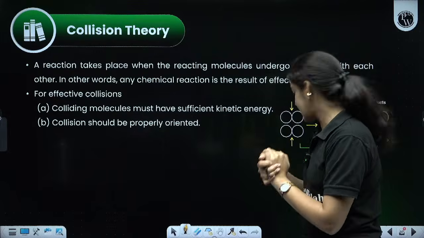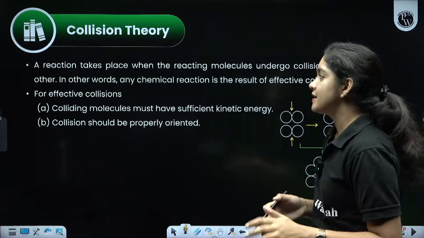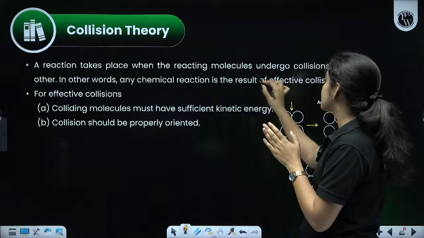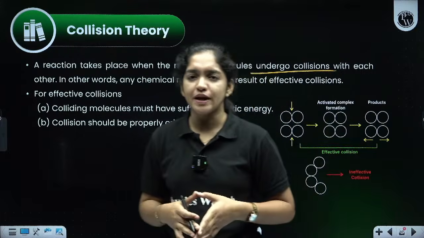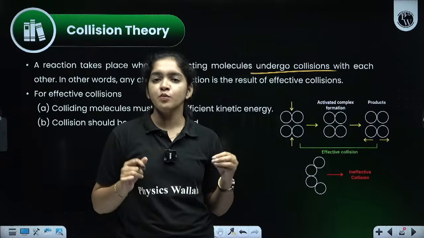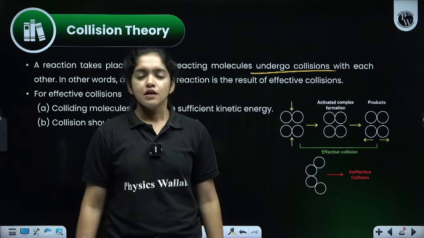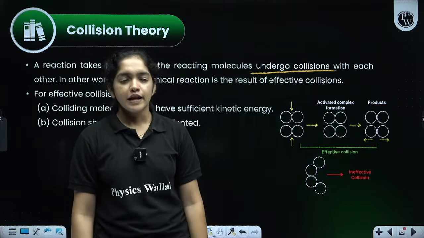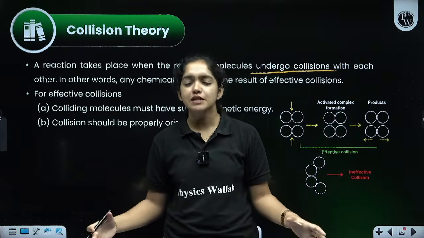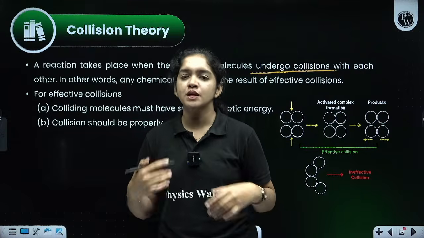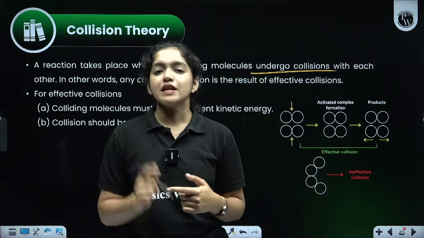Collision theory is very, very important. In the collision theory, a reaction takes place when the reacting molecules undergo collision. Why is a collision happening and how is it happening? We know that when temperature increases, the molecules will stay like this. Do they stay inert, like a noble gas? No. What is happening? When temperature increases, the molecules start to move in all directions. When they move in all directions, they will collide with each other.